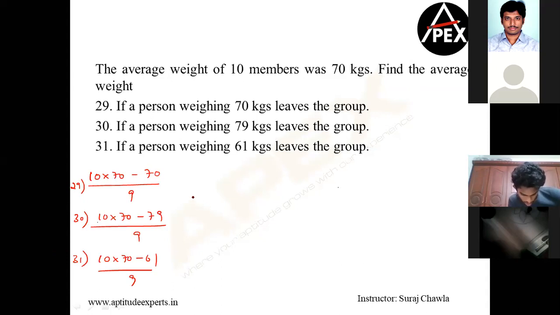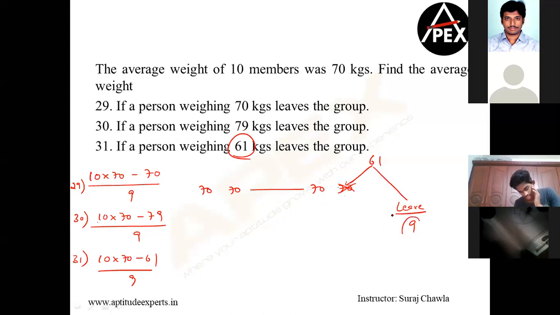31 shortcut. Okay, one last time, guys. All of us had 70 here. This guy wanted to leave, but at the beginning of the game, he got only 61. And he has how many in his pocket? He has 70 in his pocket. So we tell him that you take 61 only because you got 61. Leave the remaining 9 for us. So he left the 9 for us.